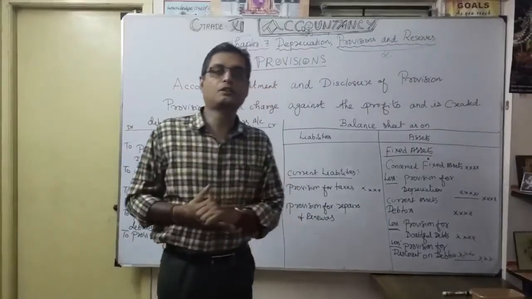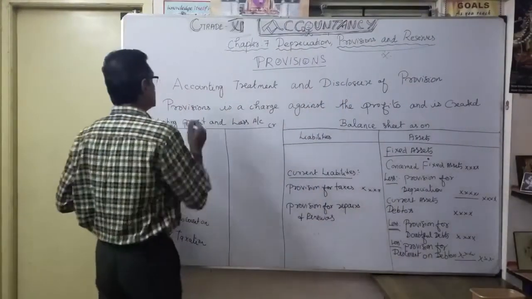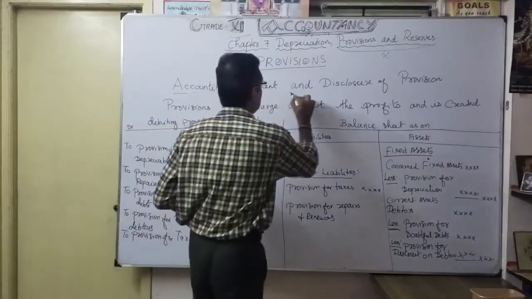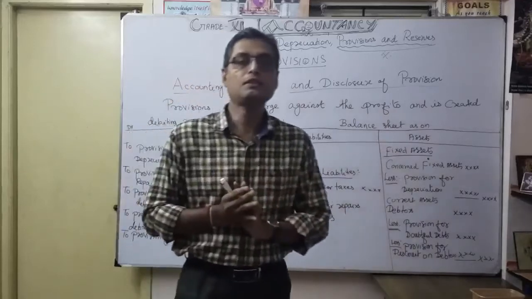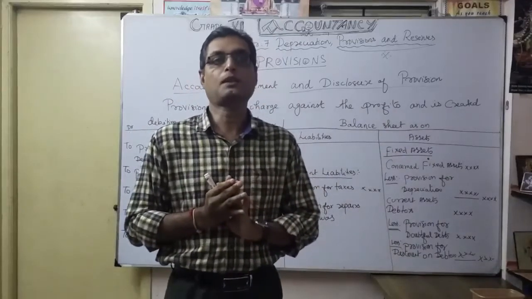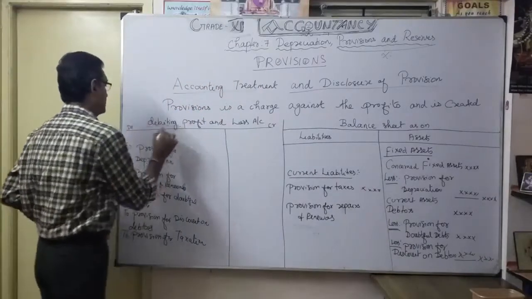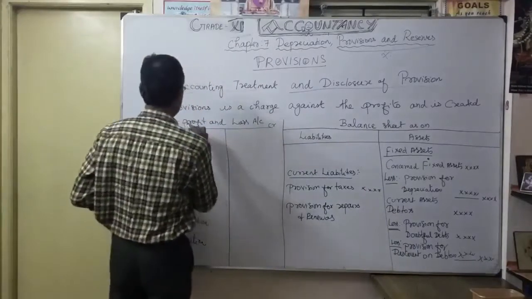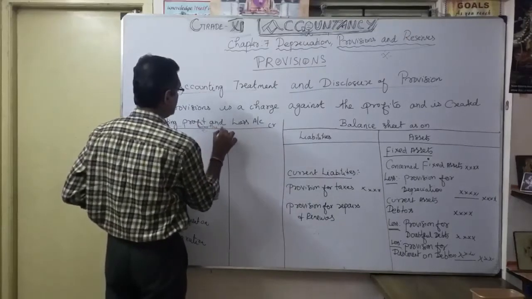So now the accounting treatment, that is very, very important. That's what the heading was, accounting treatment and disclosure of provision. So I will show it in our two statements: one is the profit and loss account, the other is the balance sheet. That's what I am showing in the example here: debit side, credit side. It is the profit and loss account for the year ended.